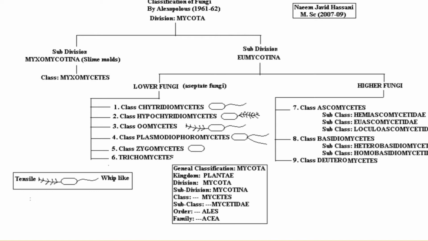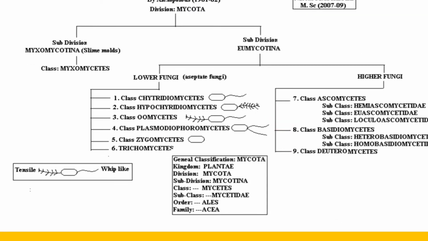So how to write the Mucor systematic position? First of all, the kingdom is Fungi. Then the division is Mycota, then the subdivision is Eumycotina. Then the class, whose suffix is Mycetes. They are included in this class, with the suffix Mycetes. Then the subclass is not compulsory to write.